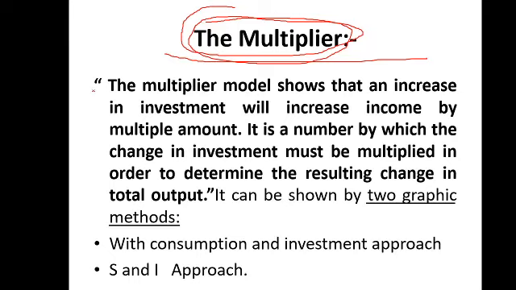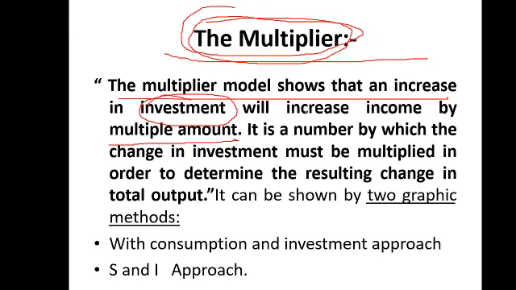Means the multiplier model shows that, इसको याद कर लीजिए आप सभी. It is very important. The multiplier model shows that an increase in investment, number one, what happens? You are changing the investment, increasing the investment. What will happen? It will increase income by a multiple amount.